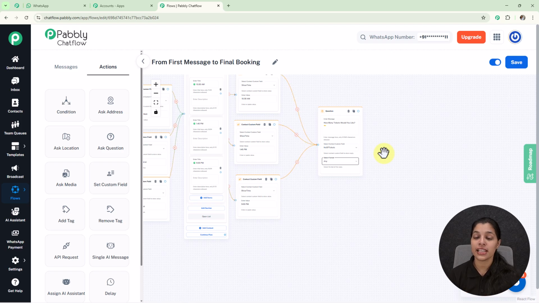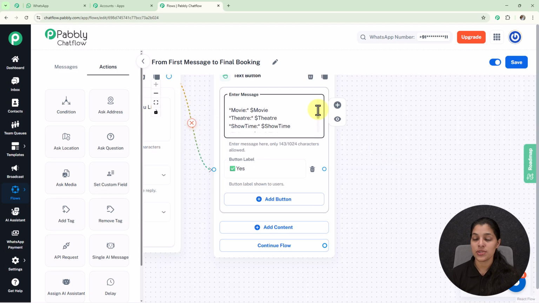So for that again I am going to use the text button node. So here I have provided this booking summary, and here you can see these variables, that is movie, theater, show time and number of tickets. So these signify the contact custom fields which we have recently selected. So now as soon as my user selects any of the list items or provides me the answer to the question, the response will be replaced in this message node and we will be able to send a personalized message.